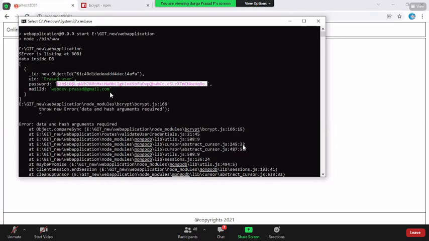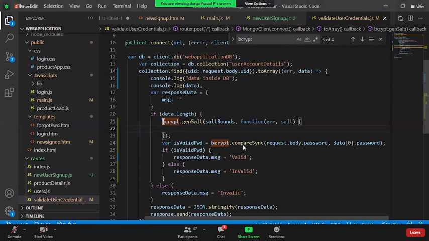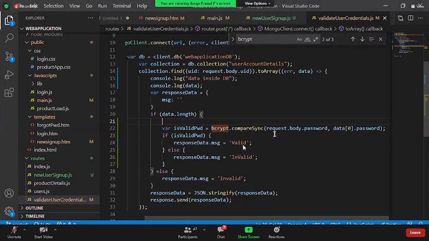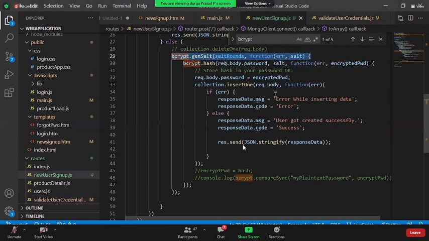No, the problem is it is throwing an error. Error: data and hash arguments required. Why is it throwing an error? The bcrypt guy. Bcrypt dot generate salt, here it is not throwing an error.